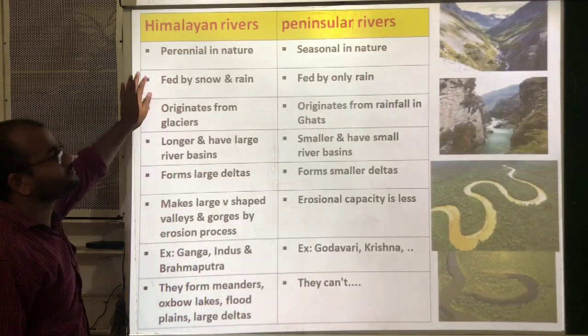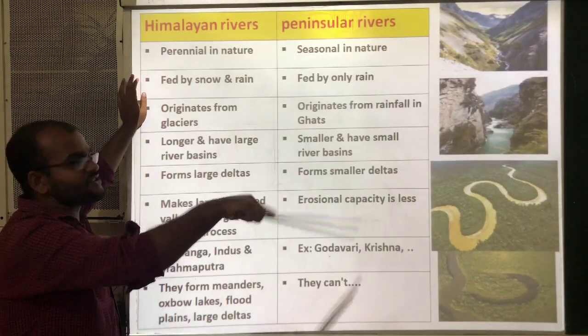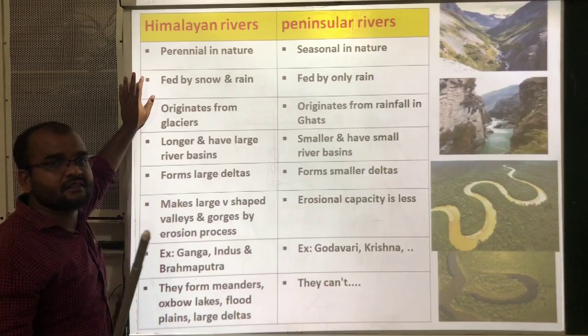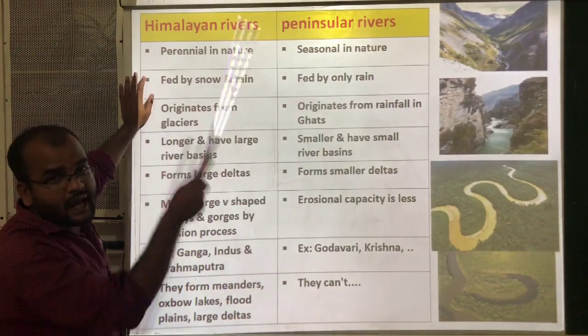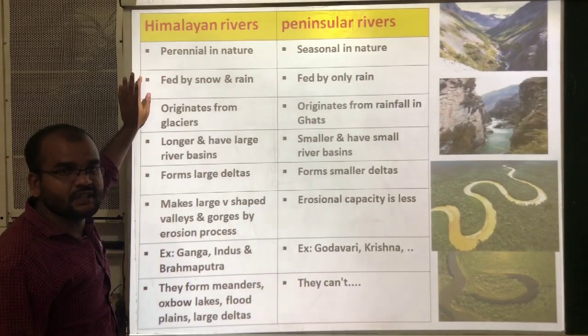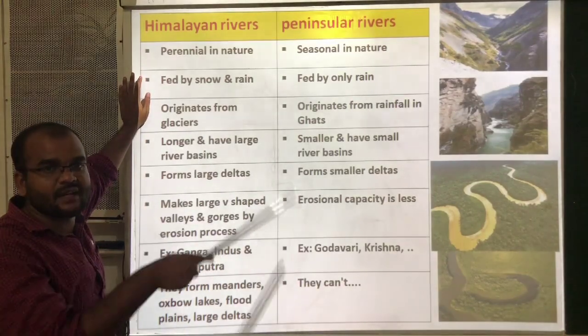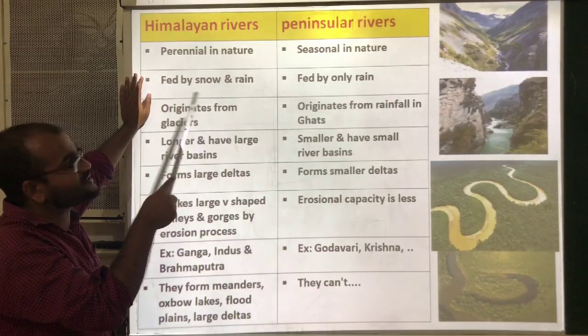See here. In this table, we can understand the differences between the Himalayan river system and the peninsular river system, and the features also we can understand by using this table. Observe this table carefully.